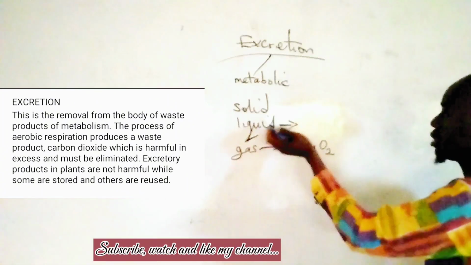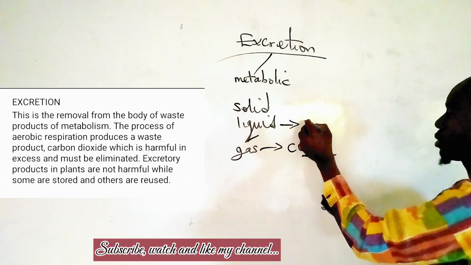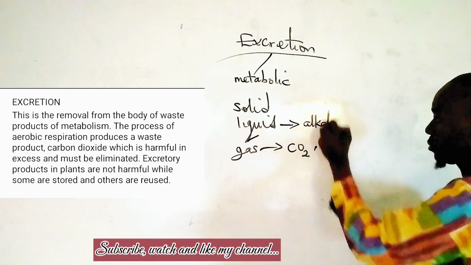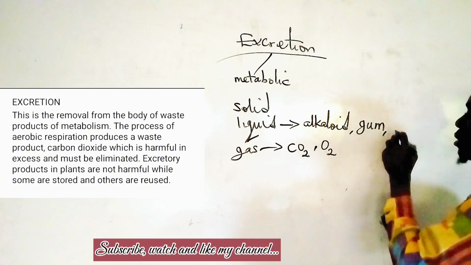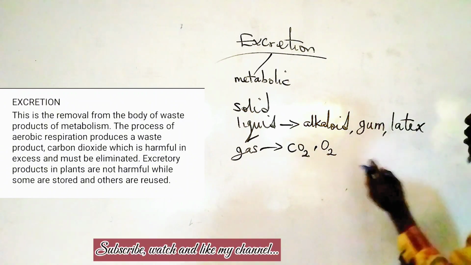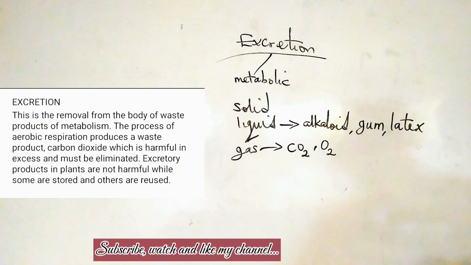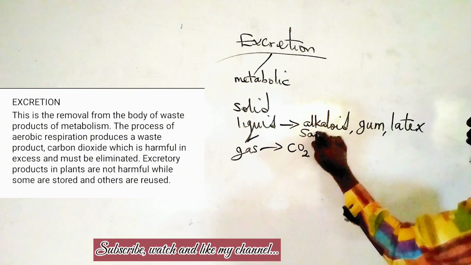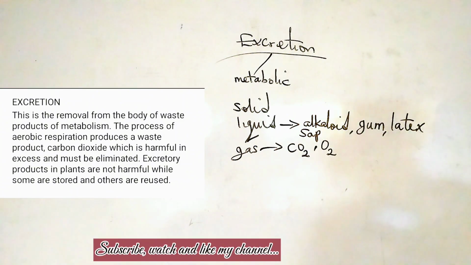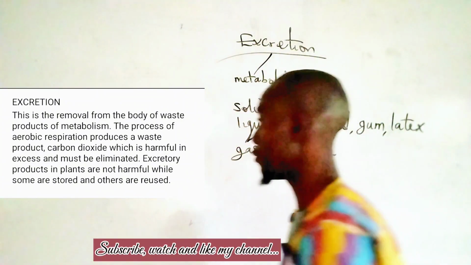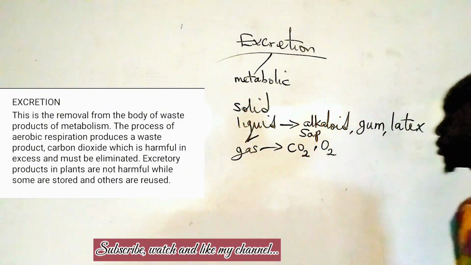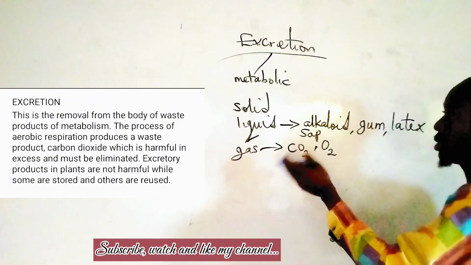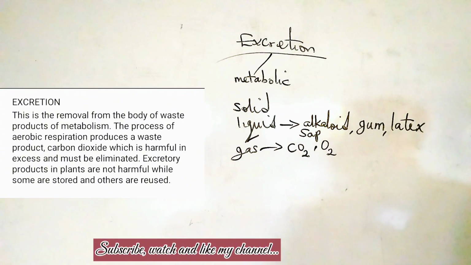Liquid wastes include alkaloids, gum, and latex. These are metabolic waste products in plants, and they are in liquid form. Now, in animals, most metabolic waste products are also in liquid form, and some are gases.